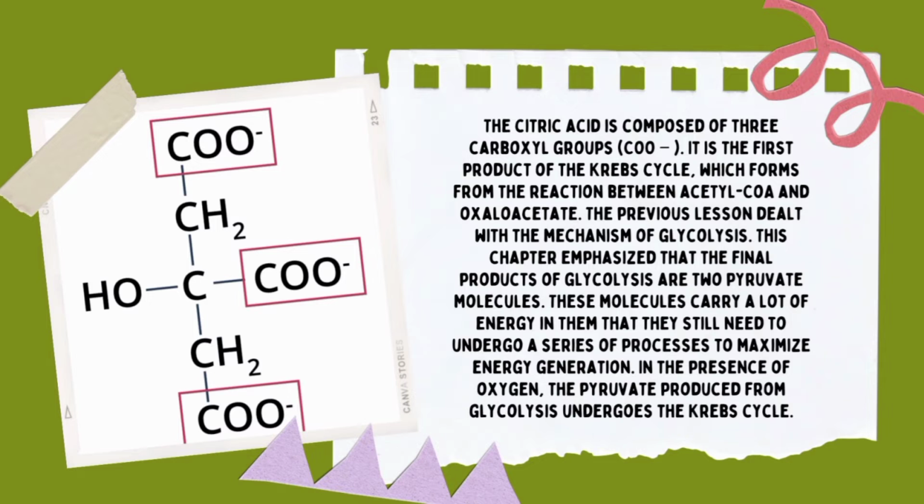The citric acid is composed of three carboxyl groups, or the COO. It is the first product of the Krebs cycle, which forms from the reaction between acetyl-CoA and oxaloacetate.